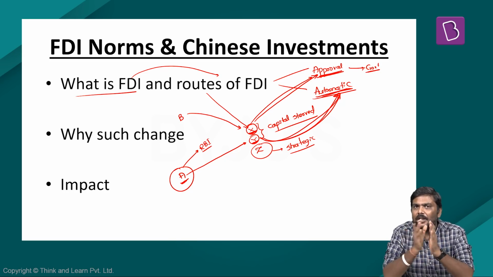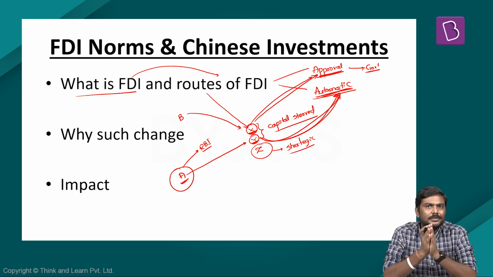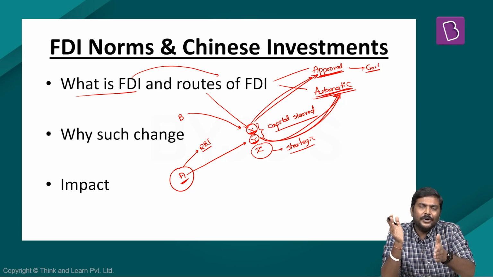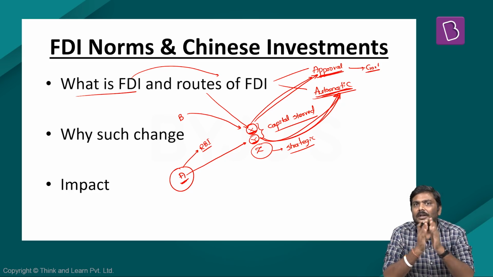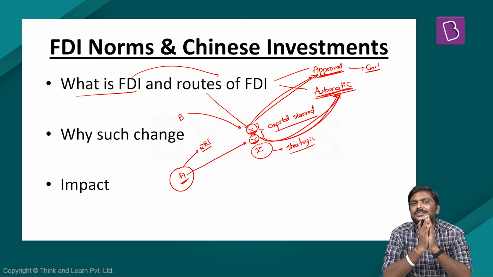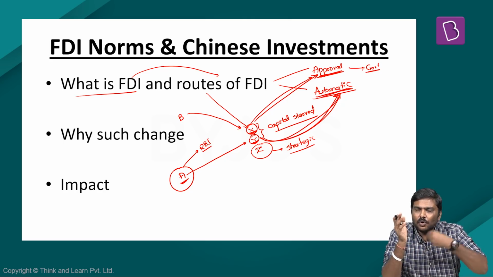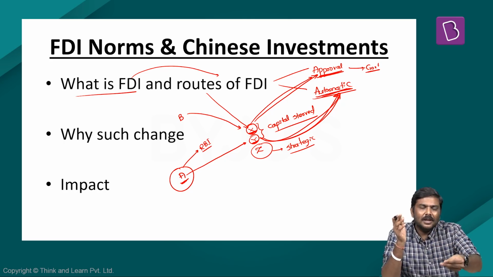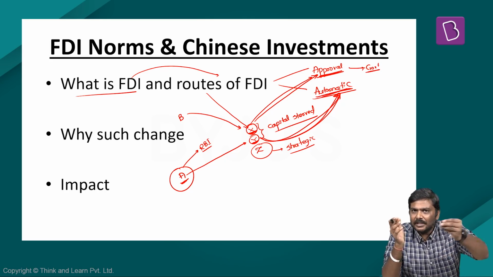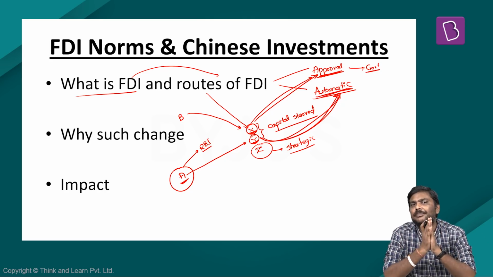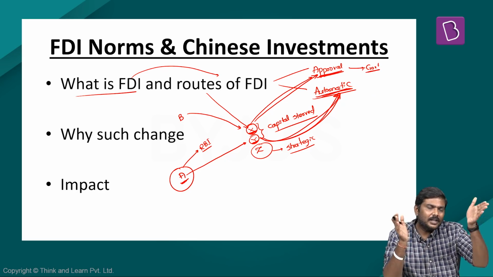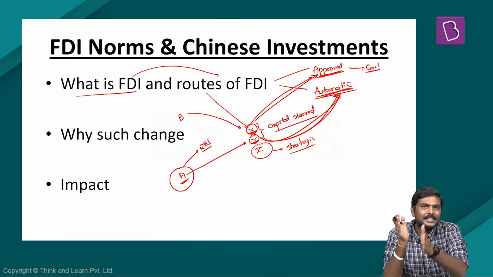I'll just put it in a nutshell now. In case of the automatic route, the foreign investment can easily flow into these particular sectors. The regulatory guidelines will be very relaxed. All they need to do is go to RBI, submit a proposal and wait for 1 month, then bring in the investment, invest in this particular sector. Whereas in case of the approval route, the foreign investor will have to get the clearances from the Government of India.